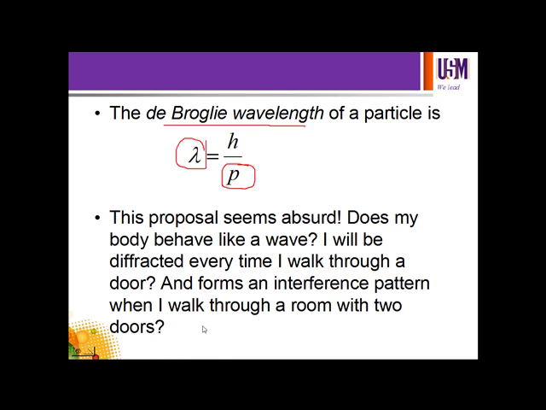Also, initially when de Broglie suggested these wave properties of matter, people asked about this. A wave, for example in Young's double slit experiment, when it passes through two slits, gives an interference pattern, dark and bright fringes. What about a particle when it passes through two doors, for example? Does it have an interference pattern?